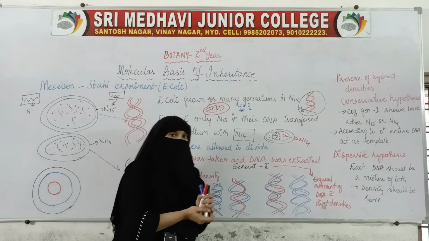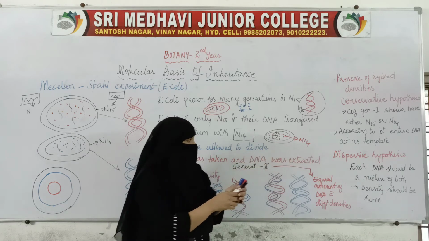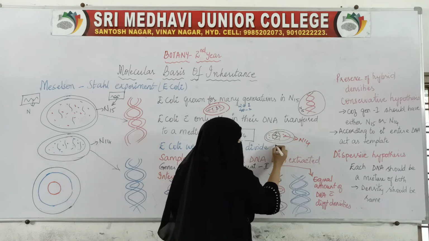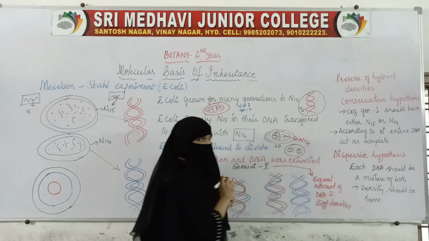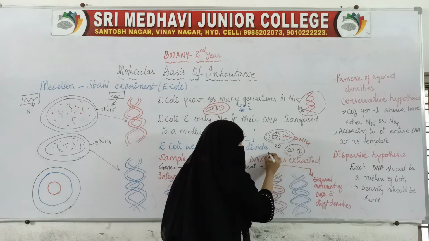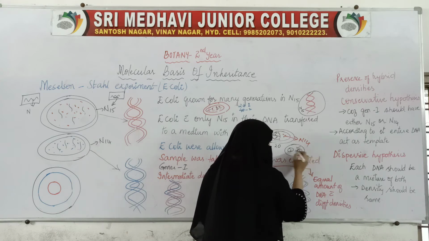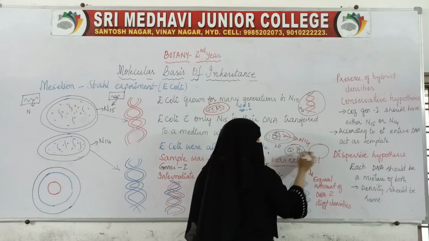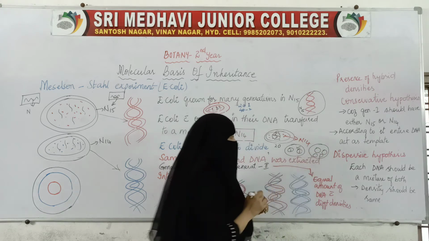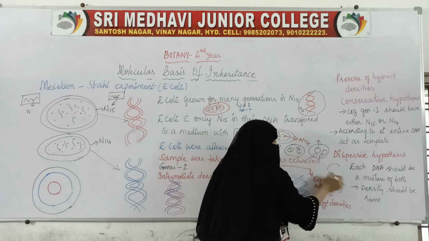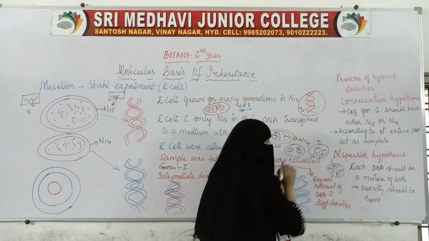Now what we were doing is taking samples. After one generation, see here, this was one E. coli. After 20 minutes, instead of one, it produced 2 E. coli. So this was taken as a sample. Then again after 20 more minutes, instead 4 will be there. So we have taken this as a sample. Now after 60 minutes, this has been taken as a sample.